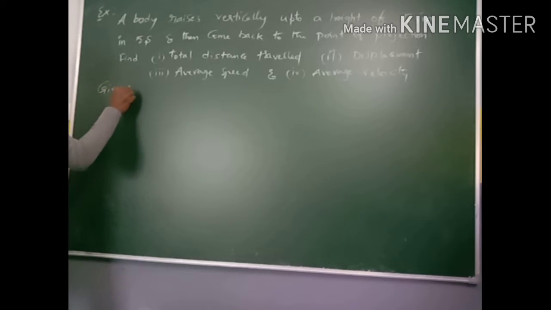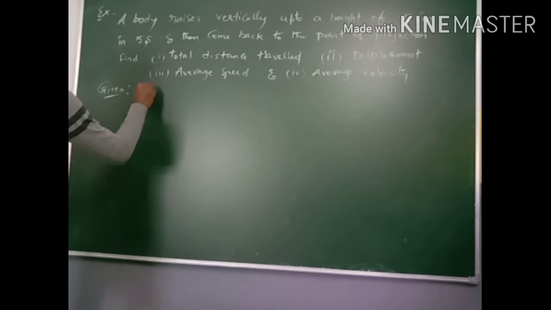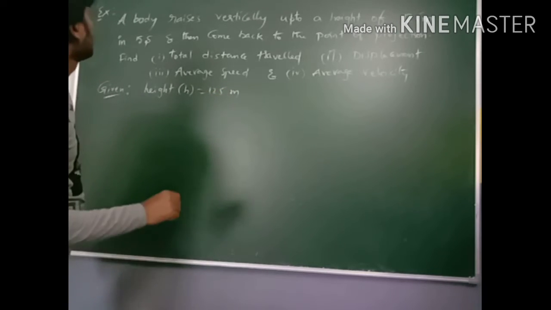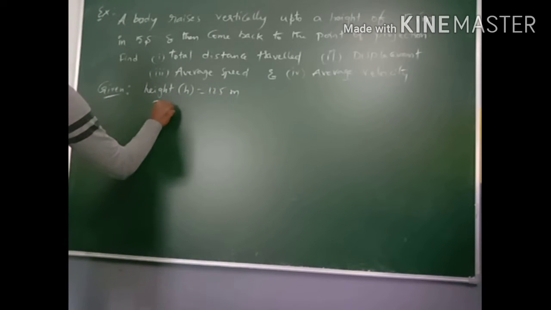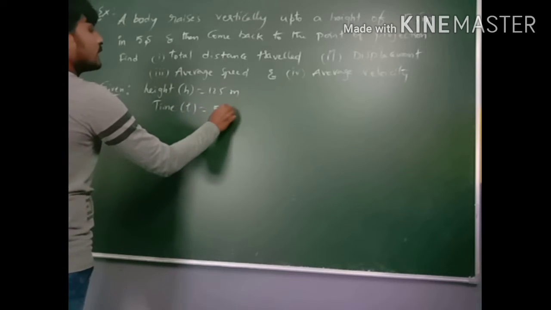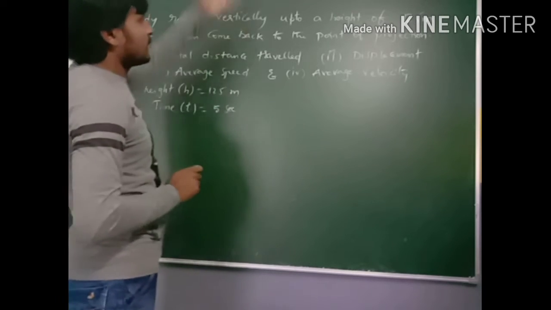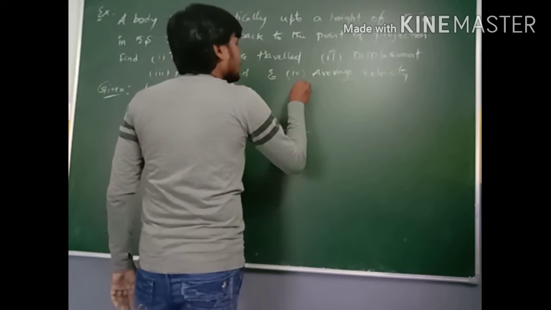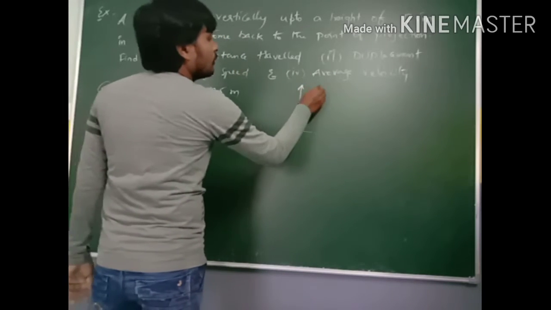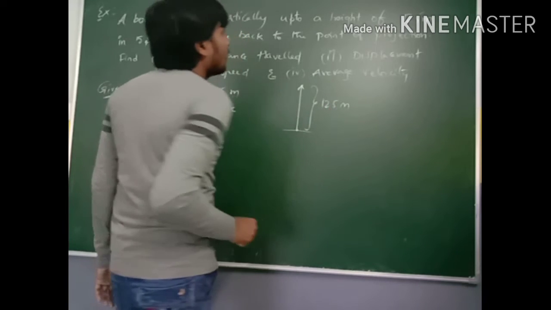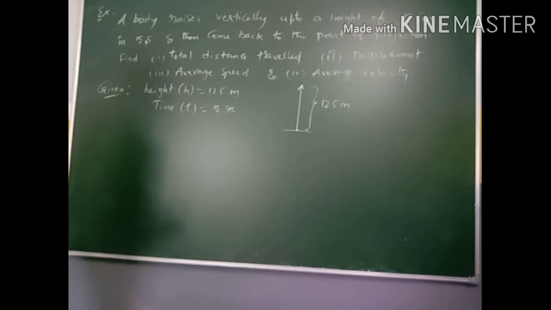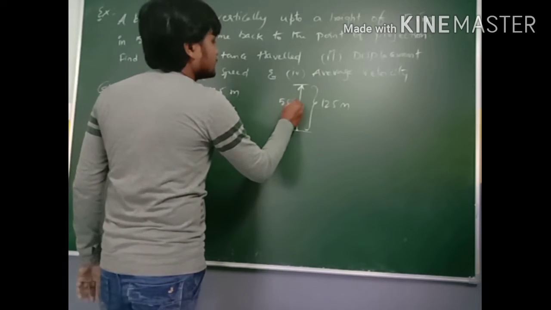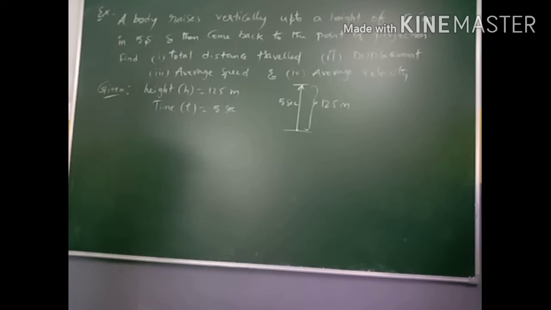What is the given? Height is equal to 125 meters and time taken is 5 seconds. So actually the body rises vertically up. So this is the ground. From this ground the body rises vertically up to the height of 125 meters, and to reach the maximum height it took 5 seconds. That is the given data.